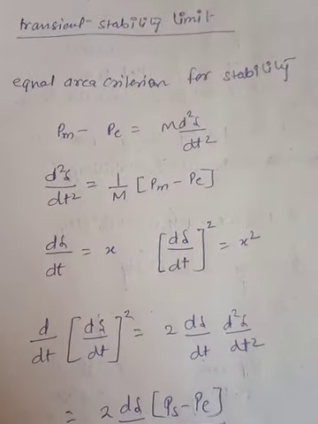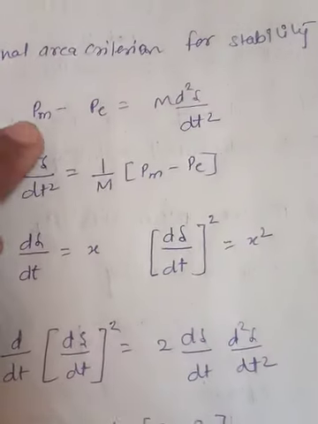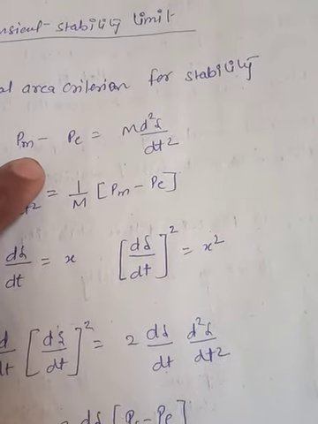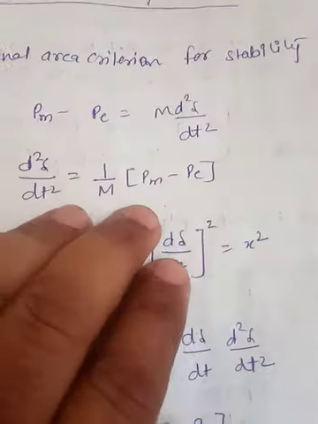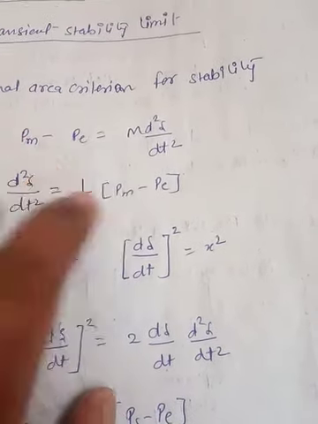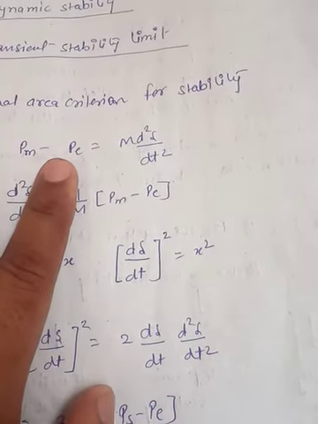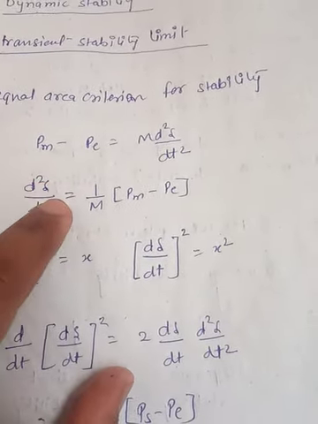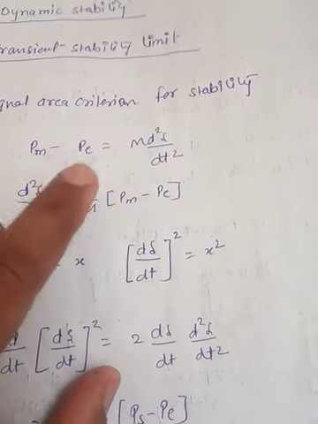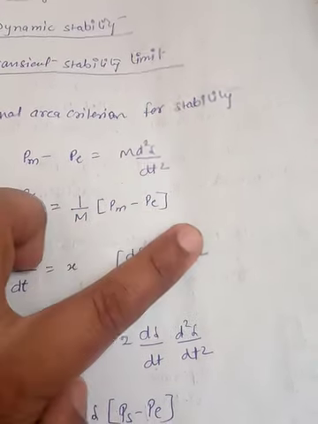Okay, let us move ahead. This is our swing equation, which is written as Pm minus Pe equals M d square delta upon dt square. Pm is the mechanical power, Pe is the electrical power, and the combination of these is called the accelerating power. This equation can be written as d square delta upon dt square equals 1 upon M times Pm minus Pe.